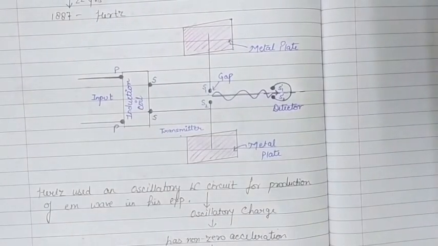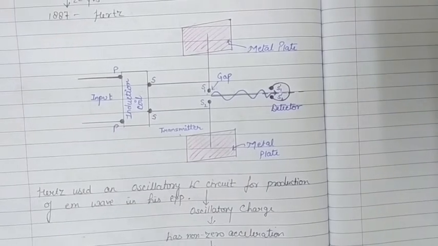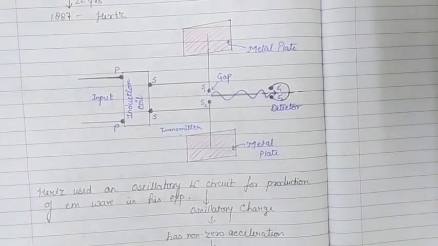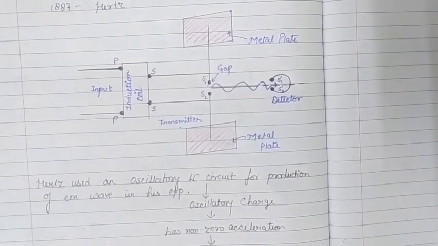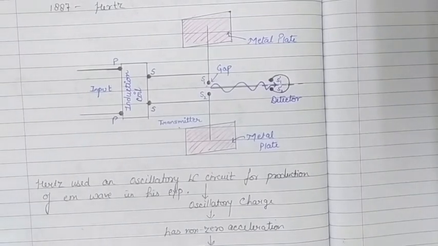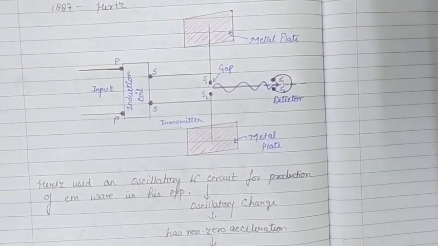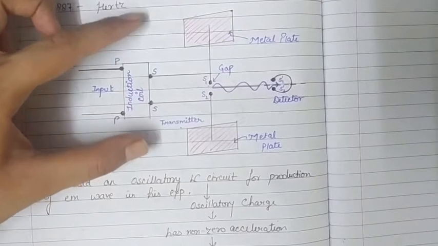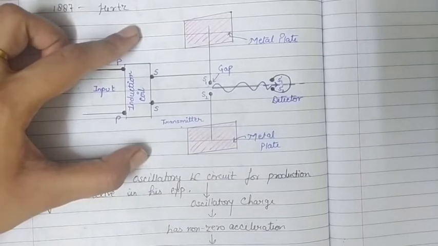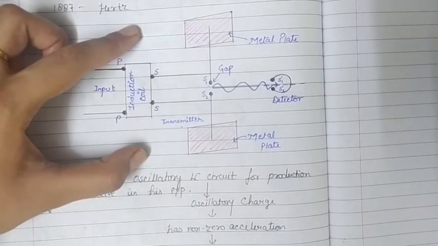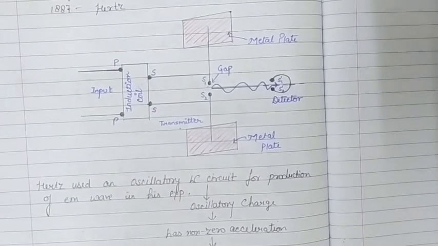Now since oscillations are present there, those metallic plates which were already charged because of the high potential difference start discharging. So an oscillatory discharge of these plates starts taking place, and because of that discharge electromagnetic waves get produced. Because of the oscillations, the charge stored on these metallic plates starts discharging, and because of the discharging process we get electromagnetic waves from that region, from this gap.